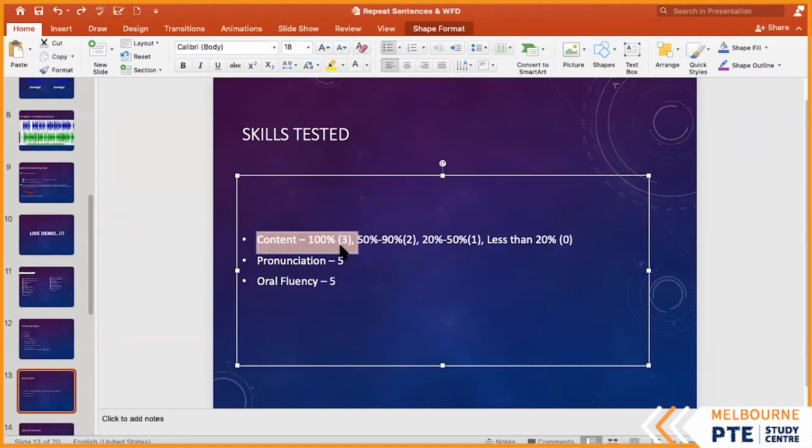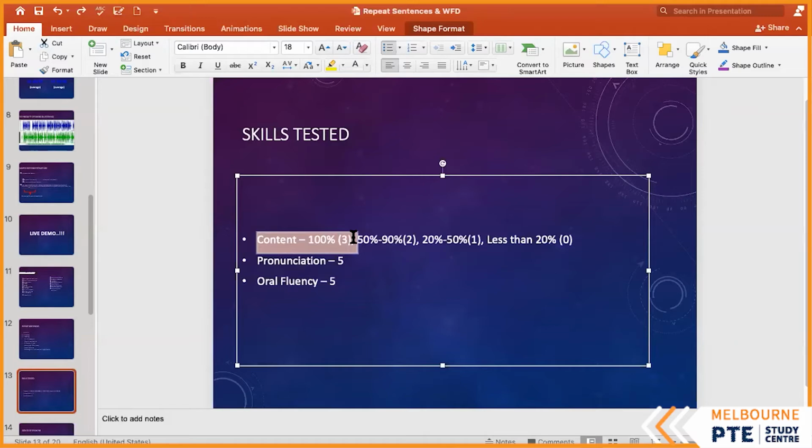The 30 marks are going where? To the speaking and listening. Content is going where? Speaking or listening? Listening. The 5 marks for pronunciation and fluency are going to my speaking. The content marks over here, the 30 marks, are directly out of 90. Understand? Wow. That's how important repeat sentences is.